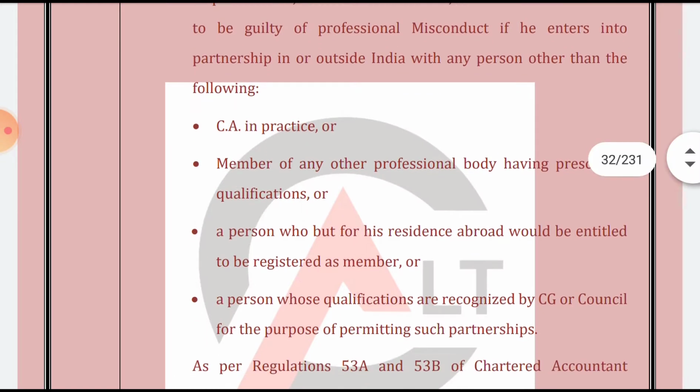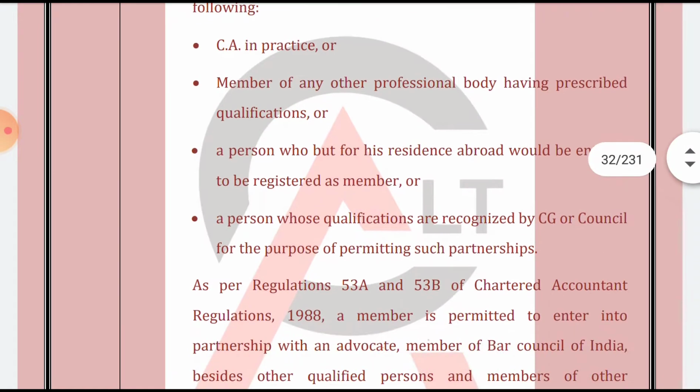A CA in practice, a member of any other professional body having a prescribed qualification, a member who, but for his residence abroad, would be entitled to be a registered member, or a person whose qualification is recognized by the CG. So it is simple. CA in practice, a member of any other professional body, a member who but for his residence abroad is entitled to be registered as a member, or a person who is qualified to be recognized by the CG or the council for the purpose of permitting such a partnership.